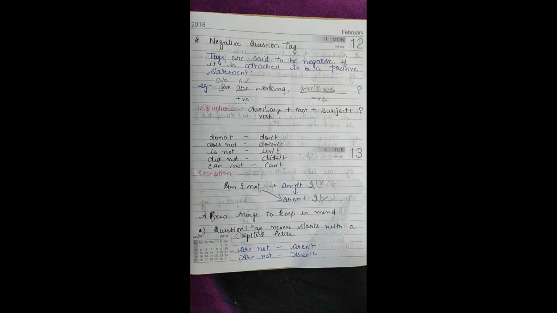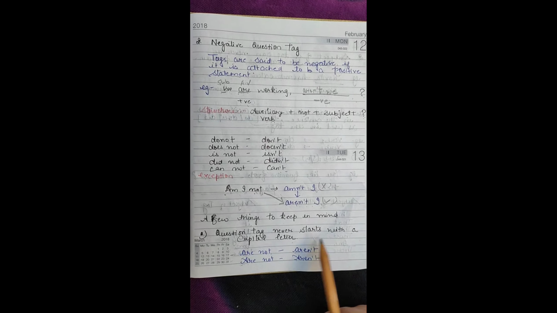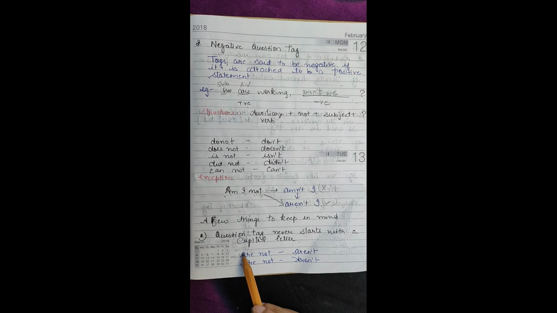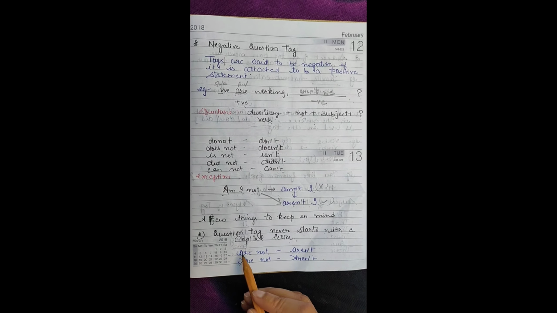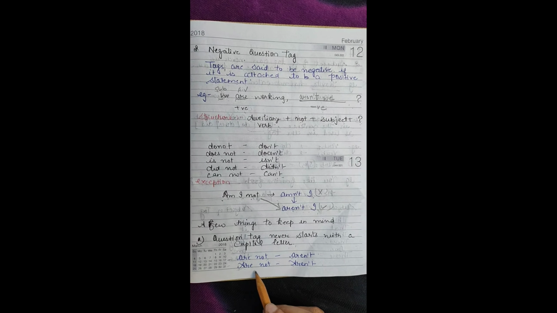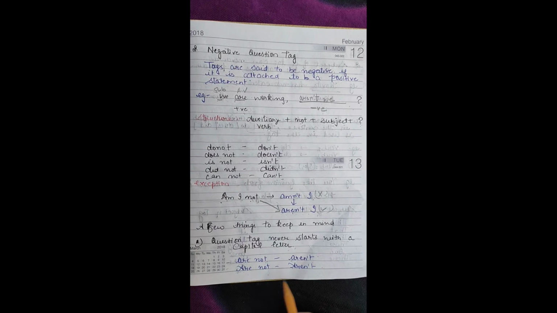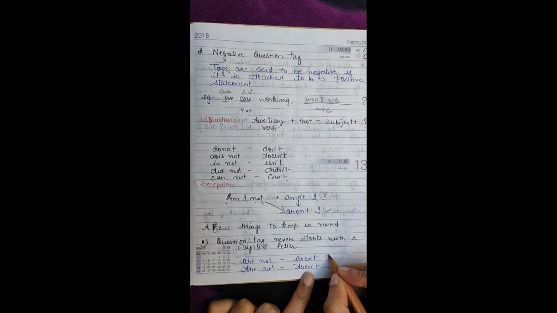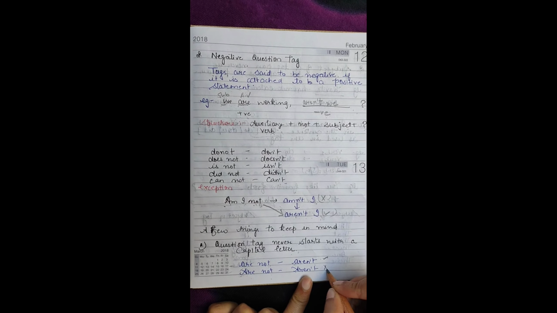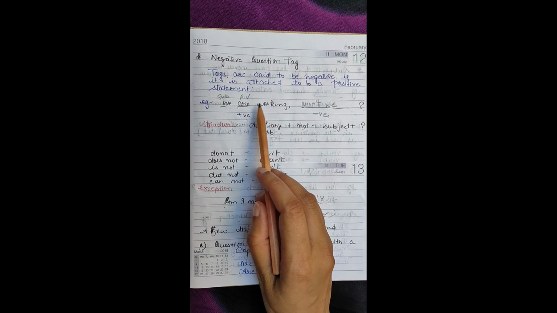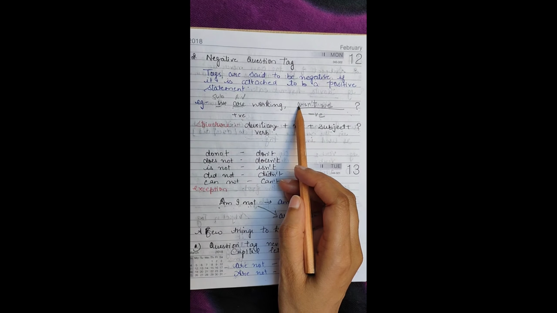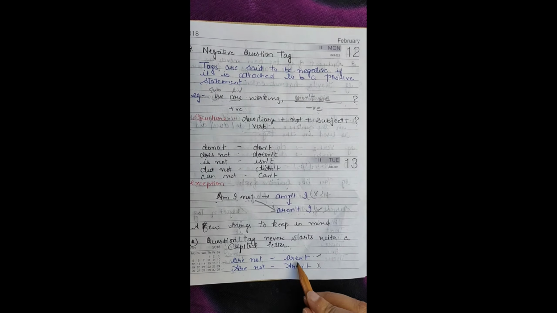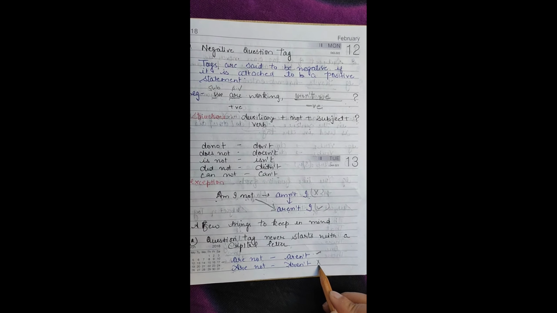So rule first is: a question tag never starts with a capital letter. As you can see here in the example, the two I have written, "are not" and "aren't", are not in capital letter but in small letter. So it always starts with a small letter. So this one is right and this one is wrong. As you can see in that example, when we make the question tag, it always starts with a small letter. Okay, that's why this one is correct and this is wrong.